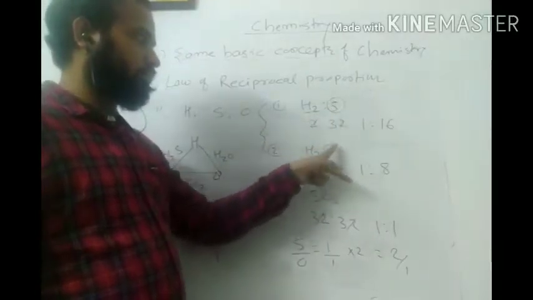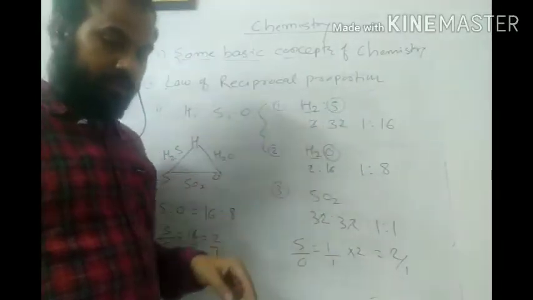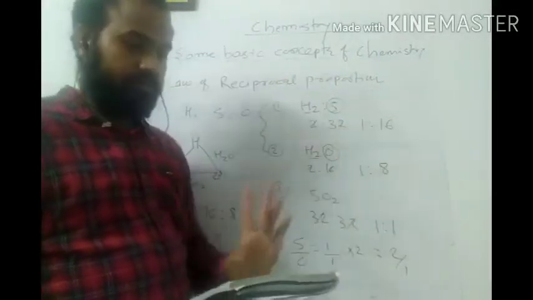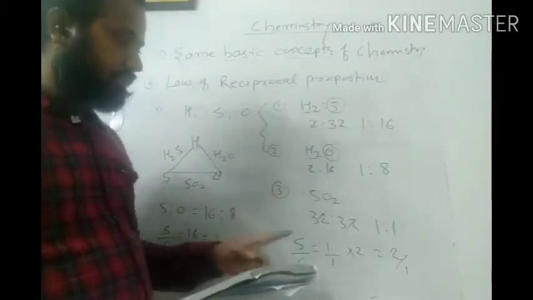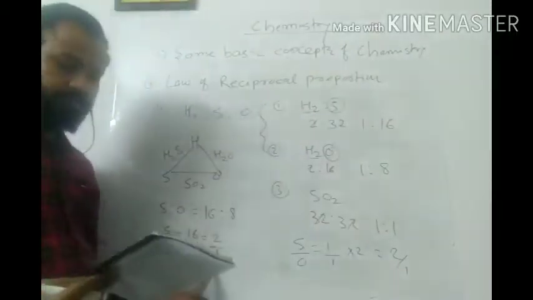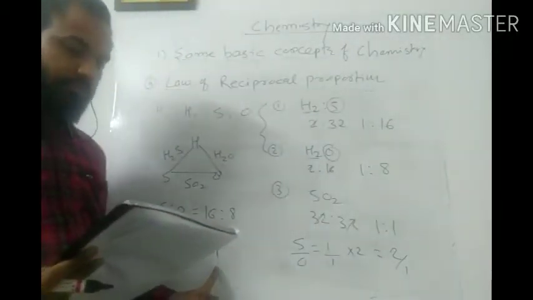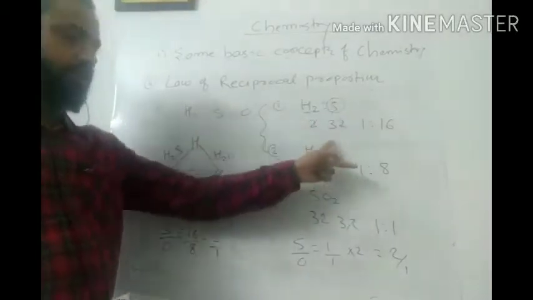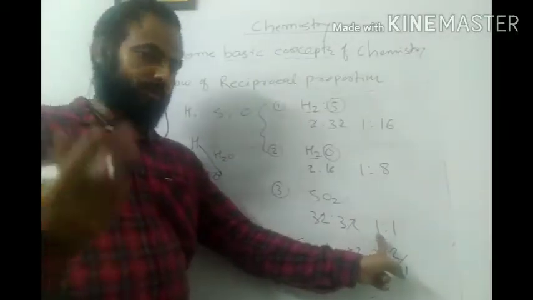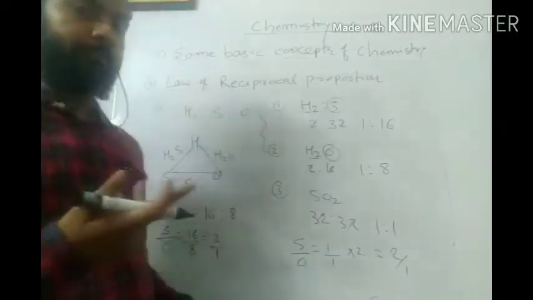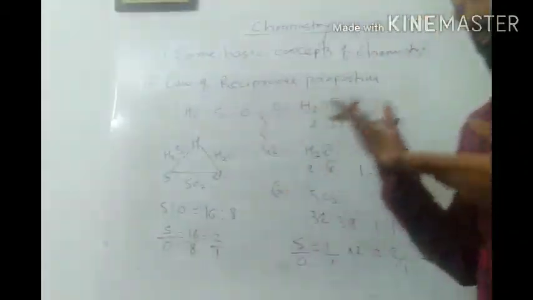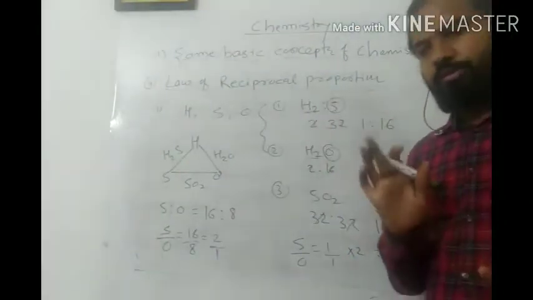The ratio of masses in which they do so must be the same or a multiple of the mass ratio in which they combine with each other. Means sulfur and oxygen will combine either with the same ratio or with a multiple of this. Here, multiplied by 2, I will get 2. So for different compounds it will get the same, 1 is to 1. So in this way this law is important.